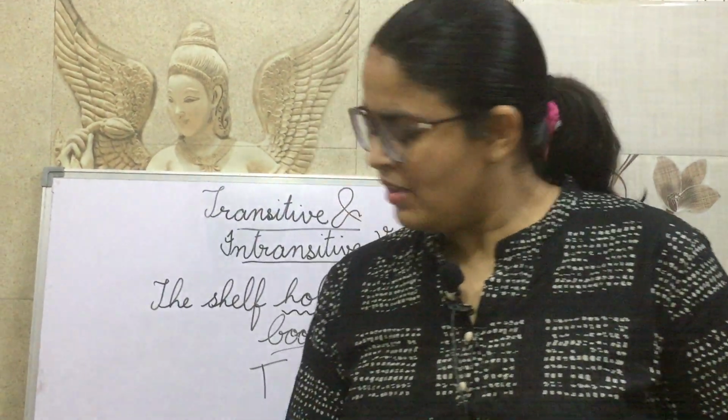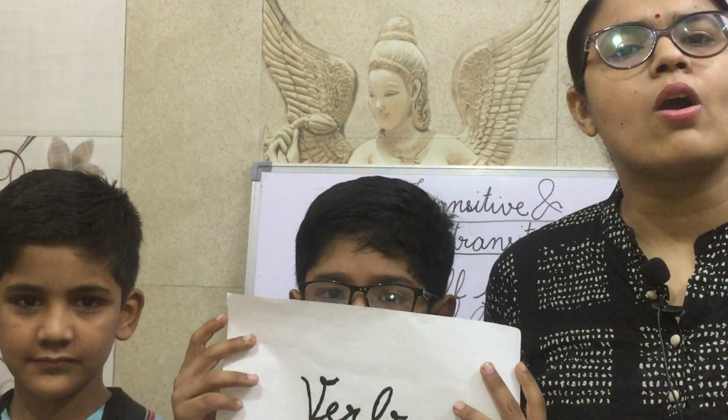Let's see what an intransitive verb is. The train arrived on time. Our verb is arrived.